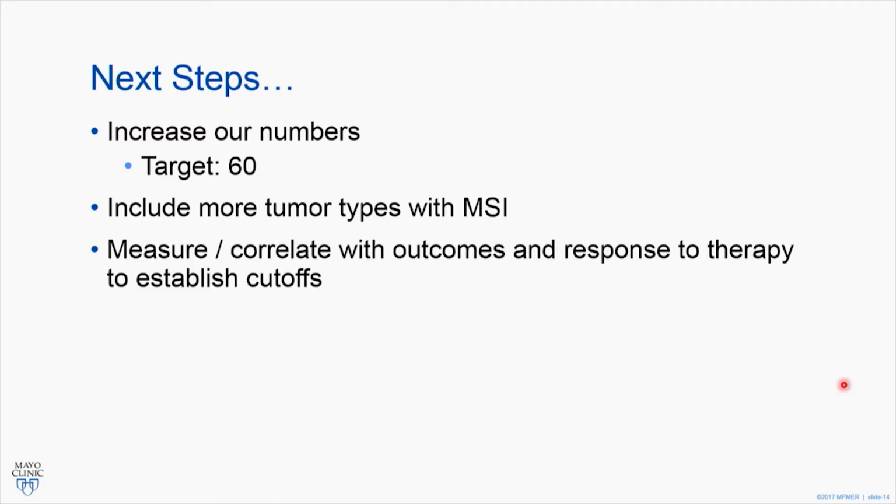And then eventually, because it's a biomarker, none of this really matters unless you can correlate it with outcomes or response to these therapies. And so if you're going to be able to validate RNAseq as a probable method to measure PD-L1, we'd have to do it with, obviously, therapy outcomes to establish cutoffs. And so that's all I have.